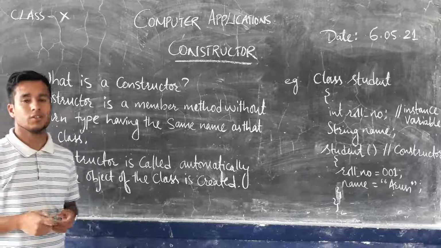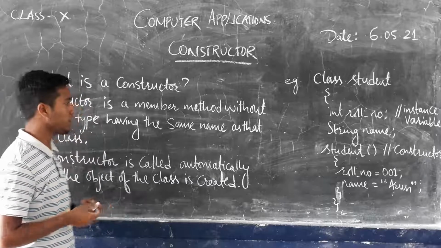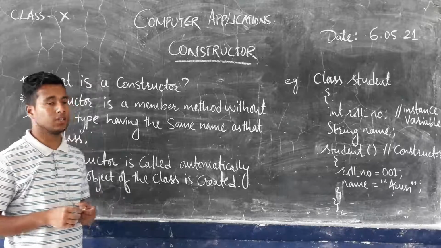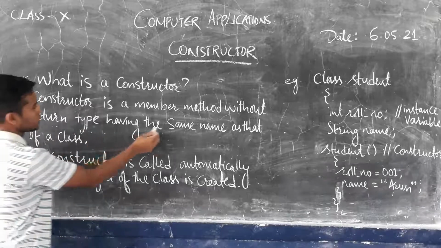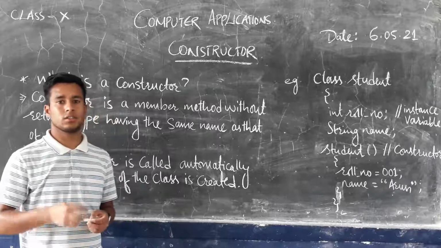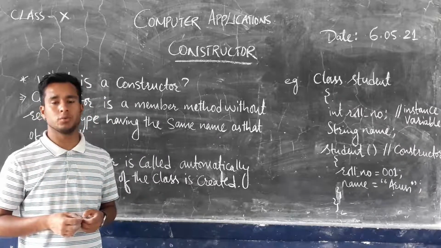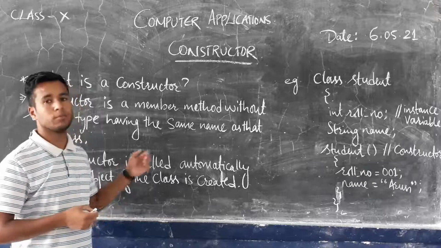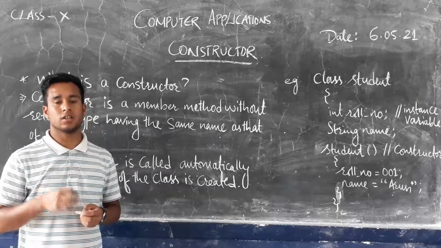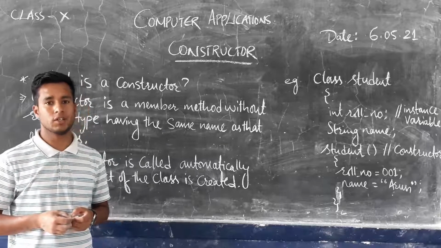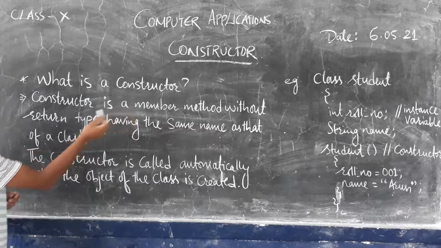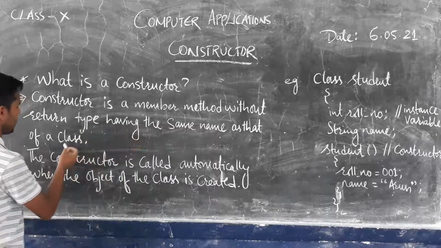It doesn't have a return type. Return type will not be present in a constructor, not even void. Having the same name as that of a class means whenever we define a class, the same class name will be used as the constructor name in constructor type programming. Remember that a constructor will have the same name as that of a class. That is the definition of a constructor: a member method without return type having the same name as that of a class.